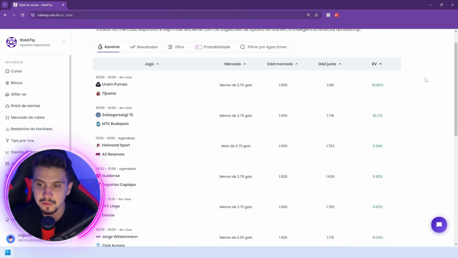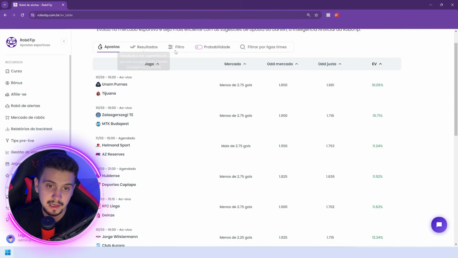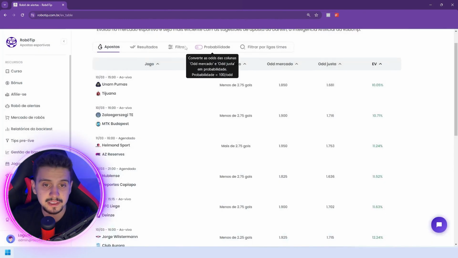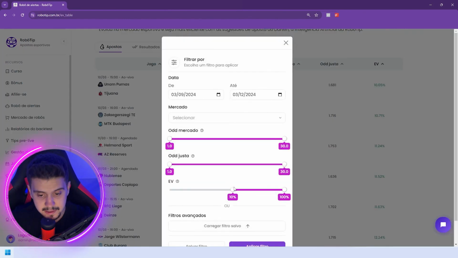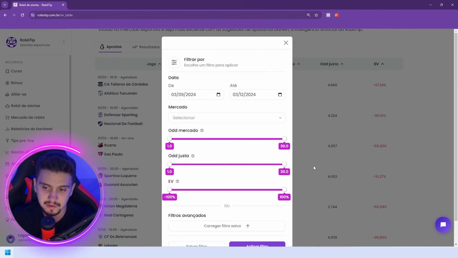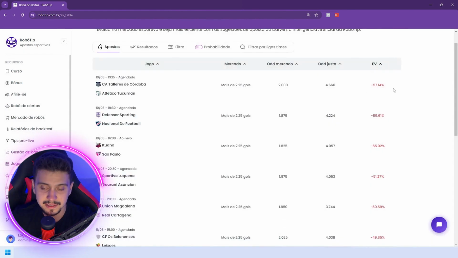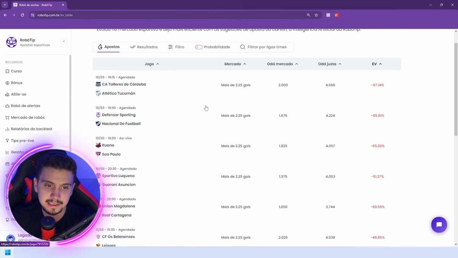If I click again, it will show me in ascending order, okay? From the smallest to the highest EV. How did I filter here? Why isn't negative EV showing up? Because I filtered only from 10. If I leave it here without the filter, it displays the most negative expected value we have here, which is the Talleres game. Talleres and Atlético Tucumán.